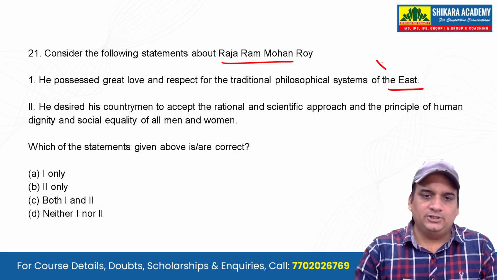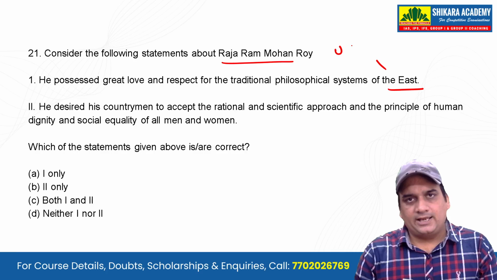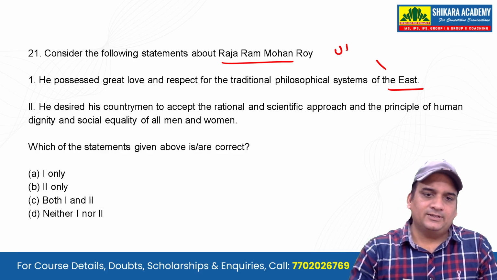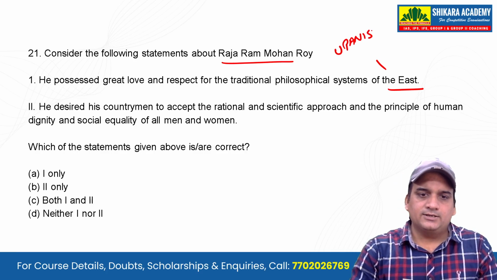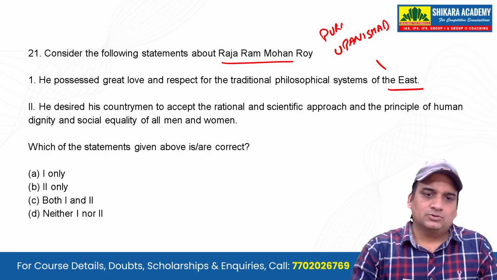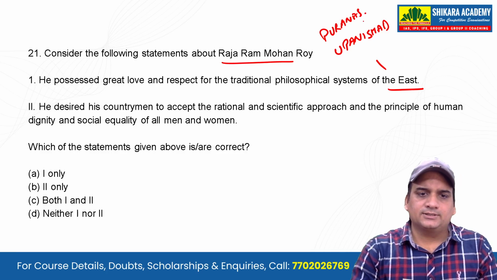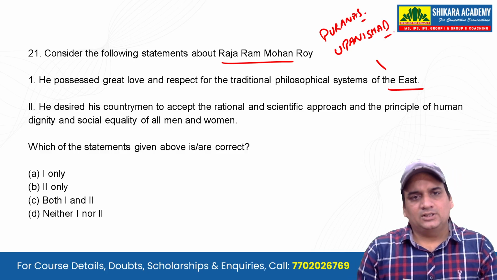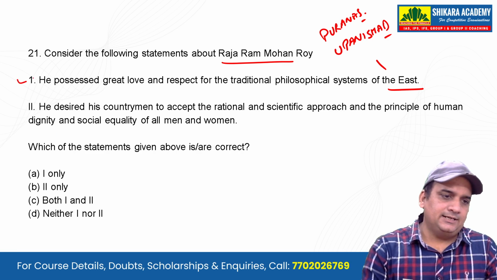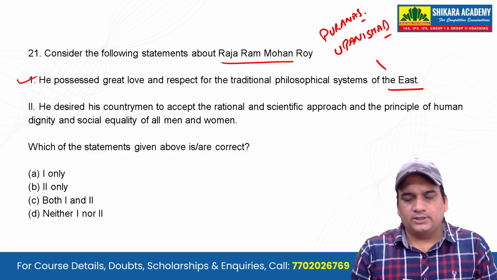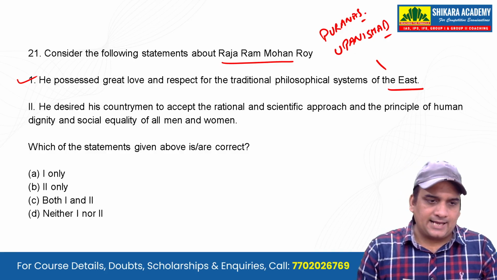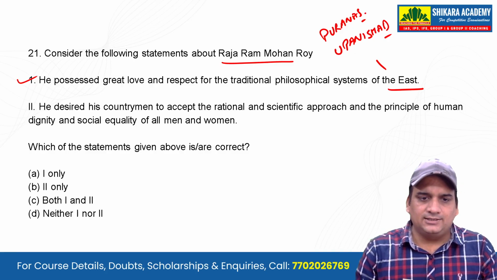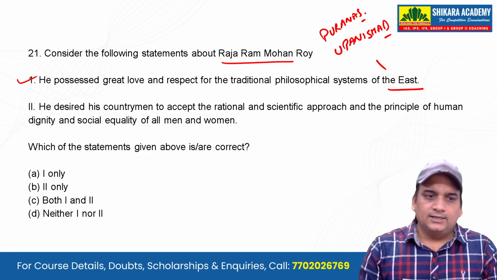Well, guys, we know one thing about Raja Ram Mohan Roy. He was an avid reader. He read Upanishads. He read the Puranas. So somewhere or the other you can say that he had respect for the East, and that's why number one is correct. Number two, he desired his countrymen to accept the rational and scientific approach.